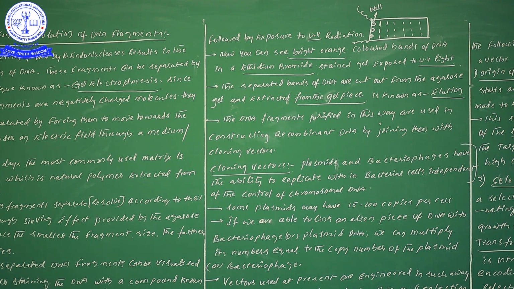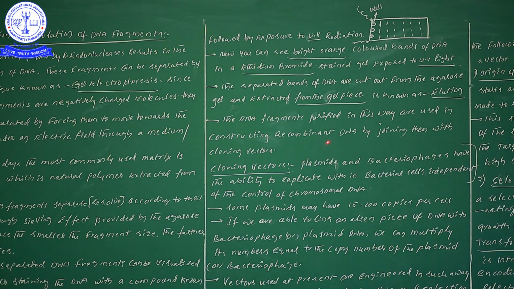Next one, what is the information? Now these DNA fragments purified in this way are used in the construction of recombinant DNA. From our knowledge point of view, I told you already many times: in order to construct recombinant DNA, a desirable gene, a gene with desirable characters, is required. Here, the purified DNA fragment means the DNA fragment which has the desirable or wanted characters. These DNA fragments can be used for the construction of recombinant DNA.